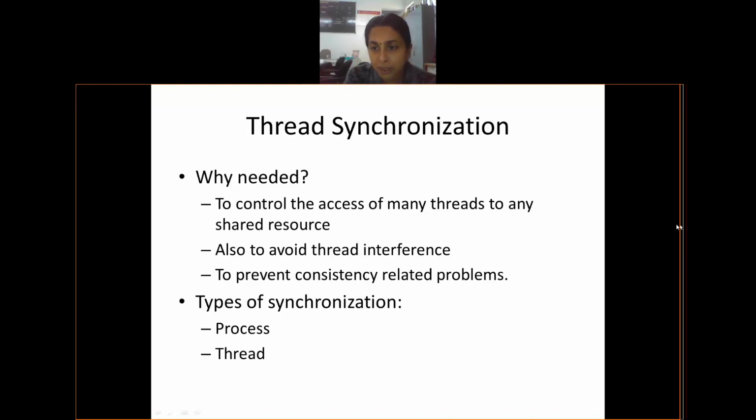Ajay has commented to allow first one thread to do its task, then the other one. And Somshekhar has commented for better understanding between the two or more components. Okay, all these sound good, and they are in general terms. I have mentioned three important concepts over here. Why do we require synchronization? The first point is to control the access of many threads to a shared resource.